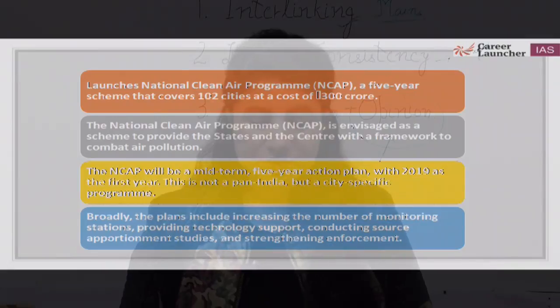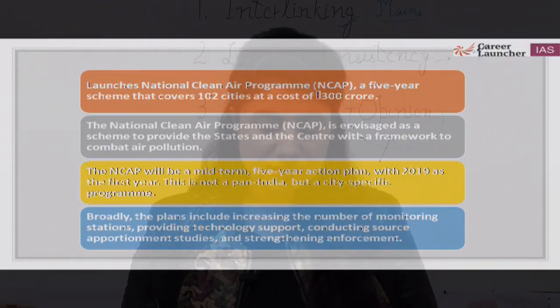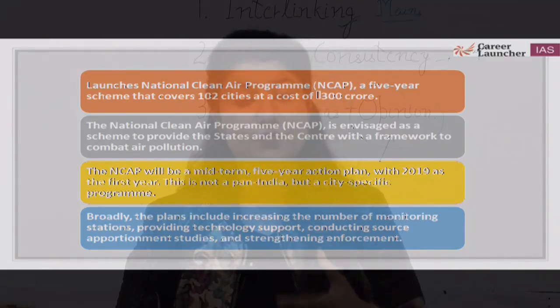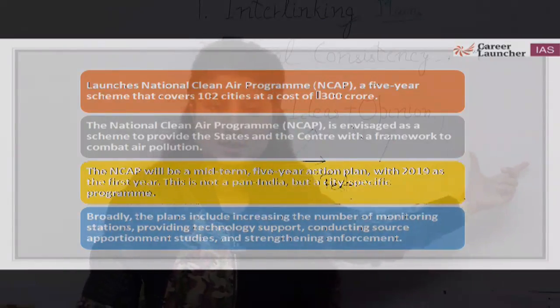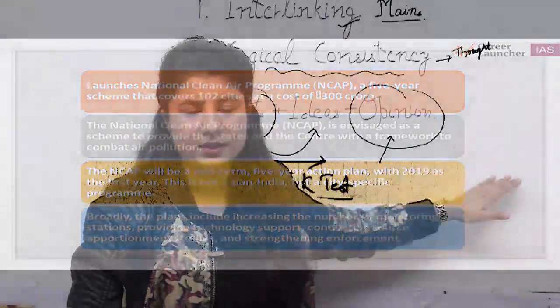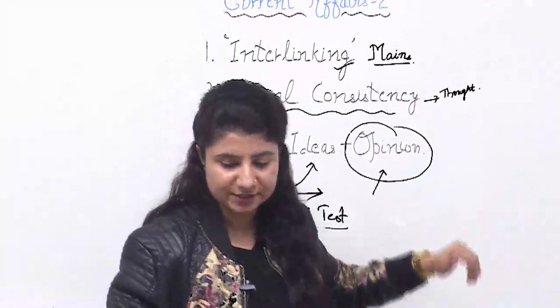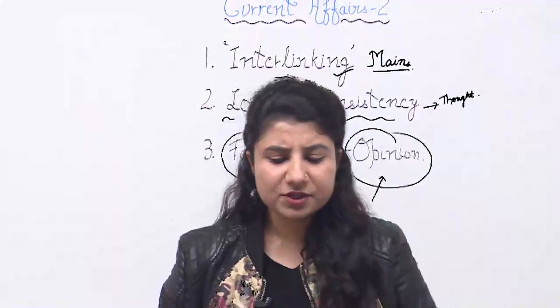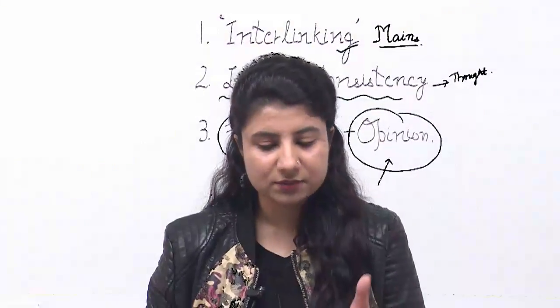Broadly, the plan includes increasing the number of monitoring stations, providing technology support, conducting source apportionment studies, and strengthening enforcement. How you are going to enforce one thing to the other. You made the scheme, you made the plan, but you have to enforce it as well. Correct? Yes. So this information is a very factual one. You have to take care of the deadline year, the midterm 5-year action plan.